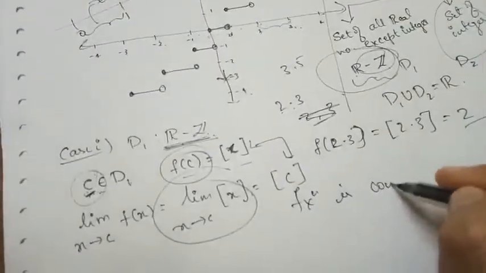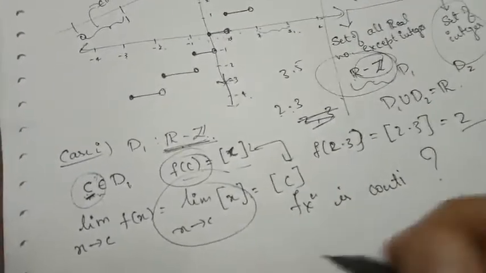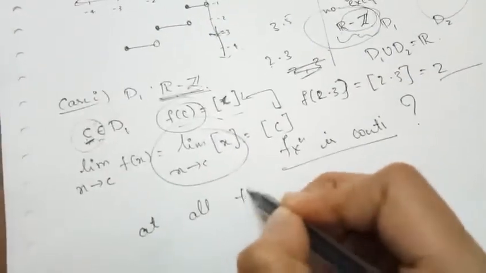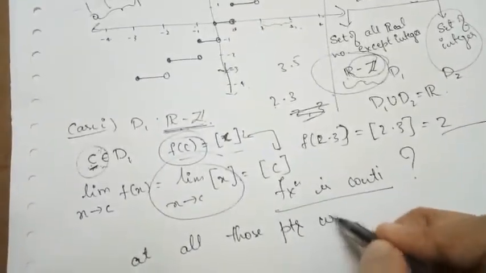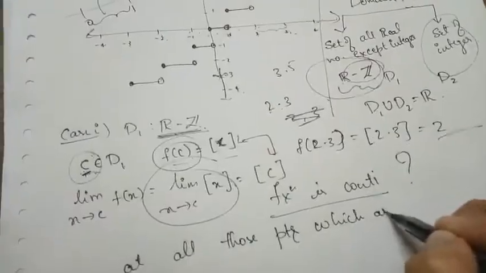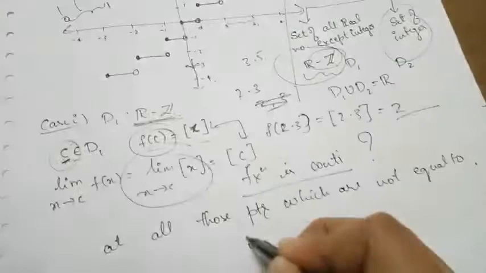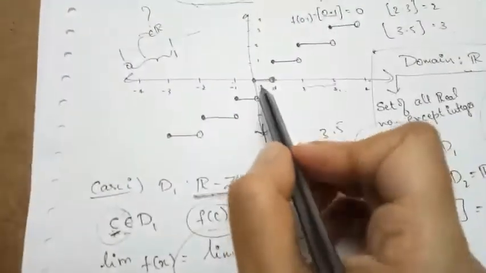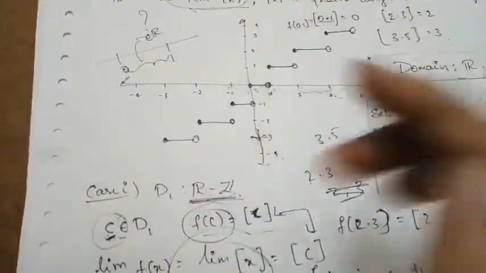But at what points is the function continuous? The function is continuous at all those points which are not equal to integers. That is what I said in the beginning. So if I choose any point between 0 and 1, at all those points the function is continuous.